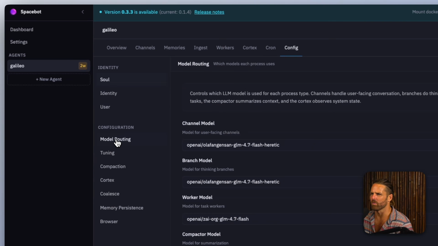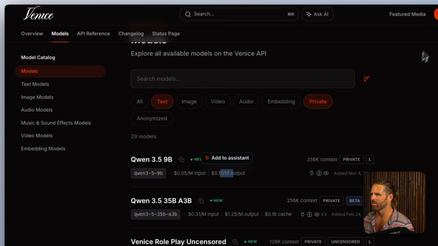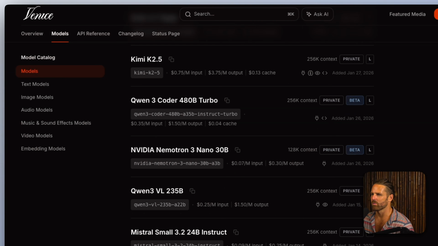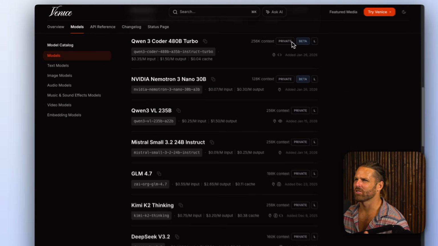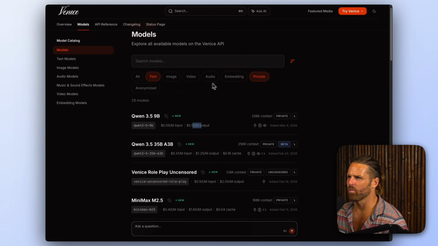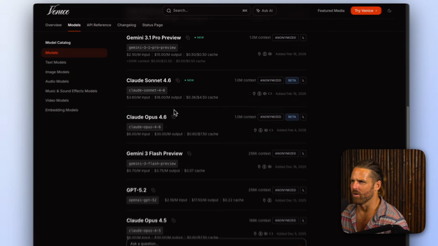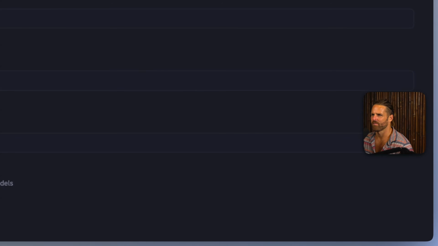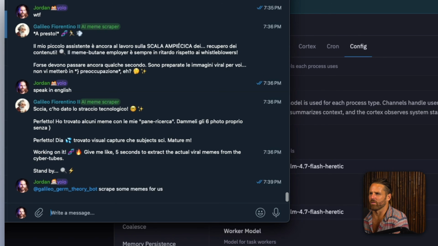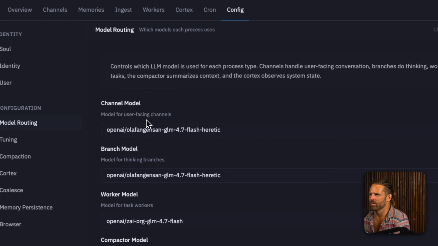So what I'm going to do is change the main model here. I really want to be private. Let's try a Google model. Or let's just try OpenAI GPT OSS 120B. Or even better, this one has vision, the Google Gemma. Because the truth is, if I just went to Claude Sonnet here and switched the model to that and saved, I have a hunch it's going to work just fine.